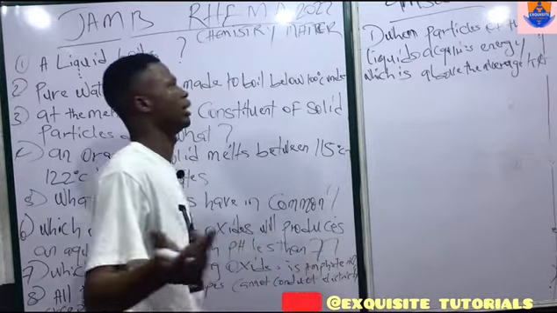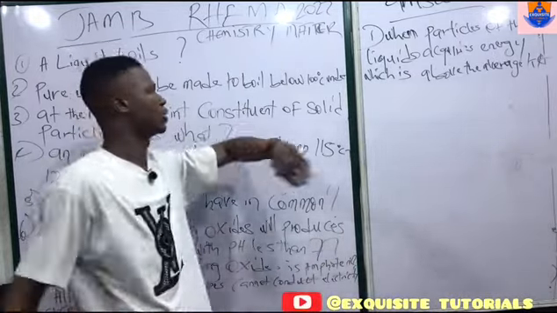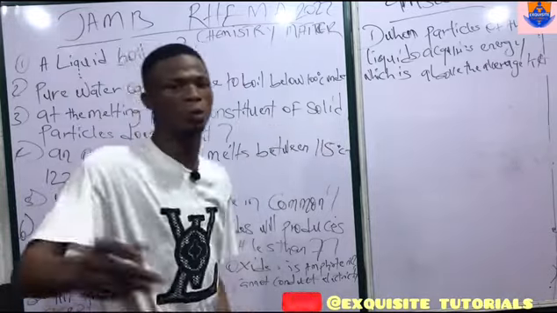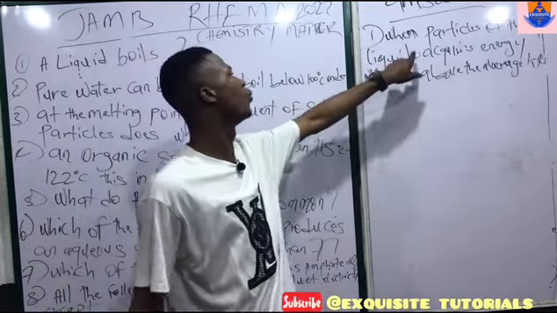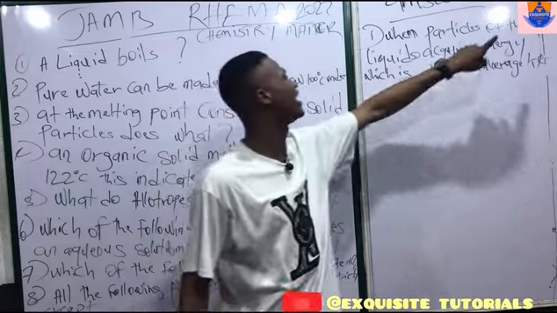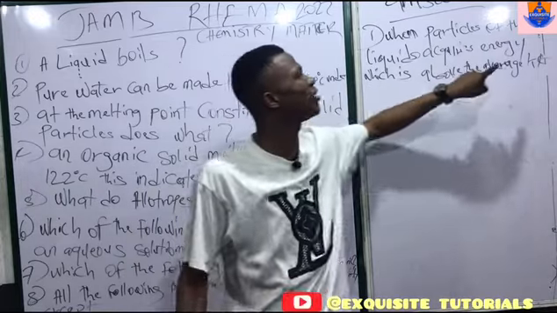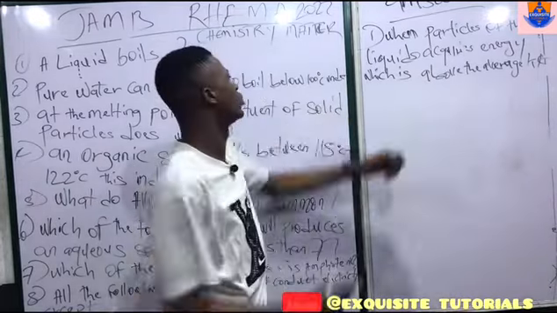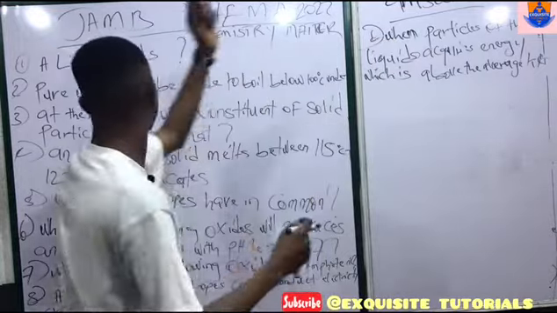So when you see a question like a liquid boils, just go straight at it. In fact, don't look at any other option. Once you see a liquid boils when particles of the liquid acquire energy which is above the average kinetic energy of that liquid, click it and go. We are done with this question.